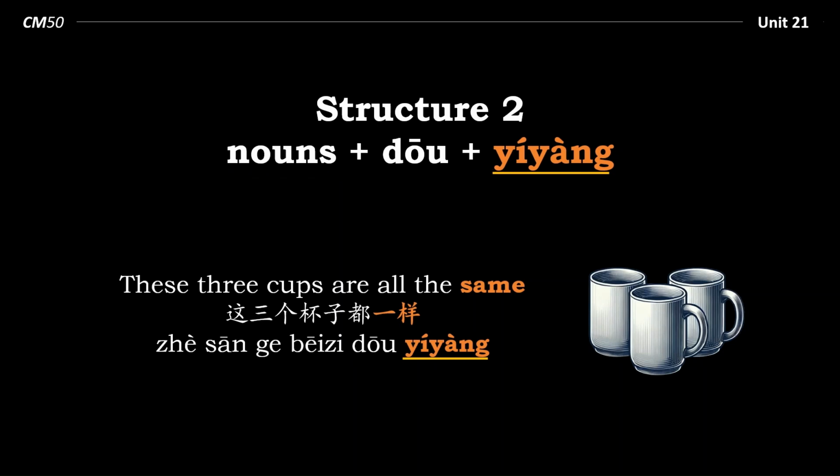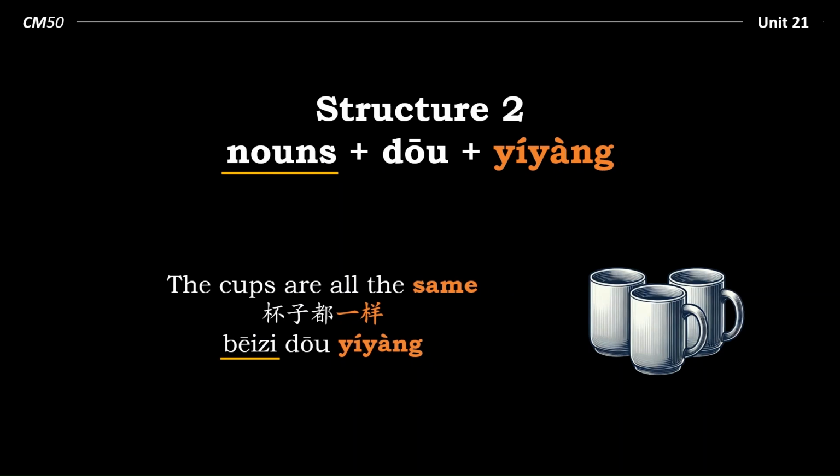Now in this sentence, 这三个, these three, tells us that the nouns are plural. But what if we were to remove 这三个 and just have 杯子? Now what is it that tells us that 杯子 is plural? It is the adverb 都. Now as we learned in Unit 6, there is no declension for Chinese nouns.